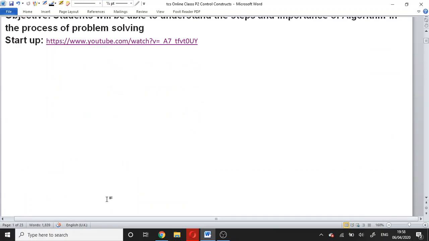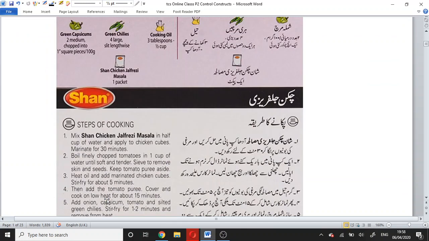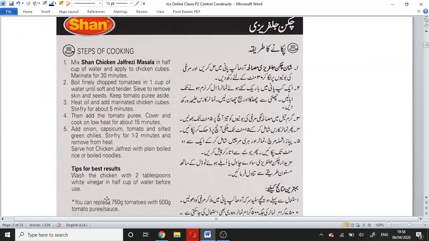Let us watch another example. What is this? What is written over here? Steps of cooking.